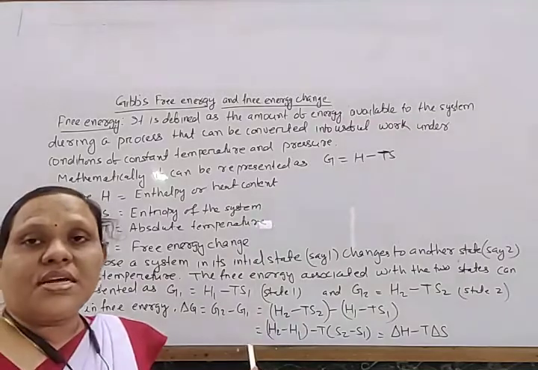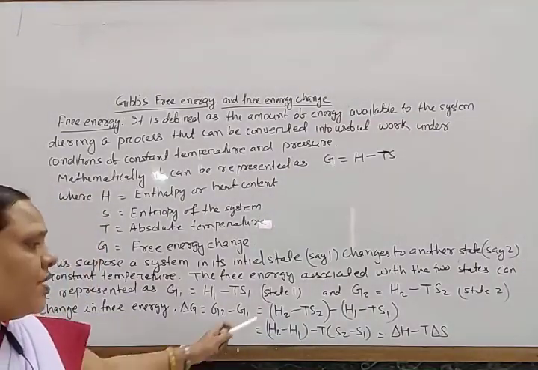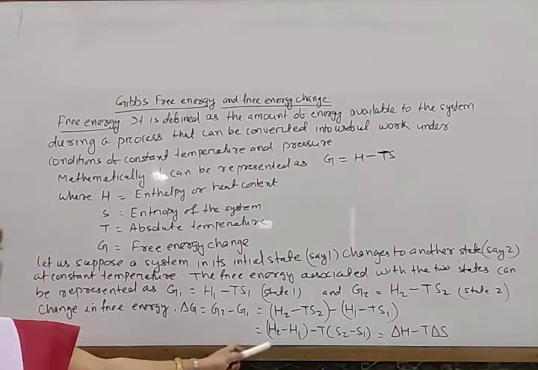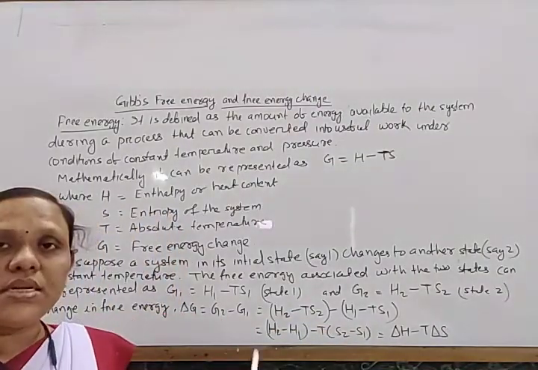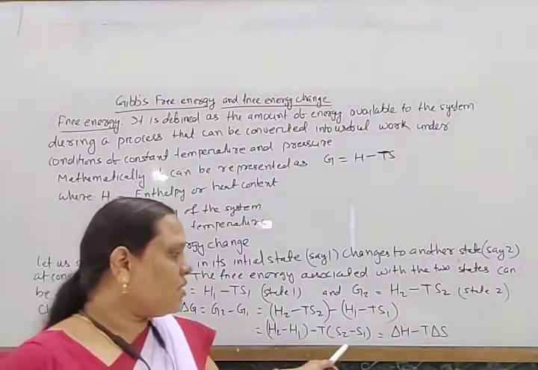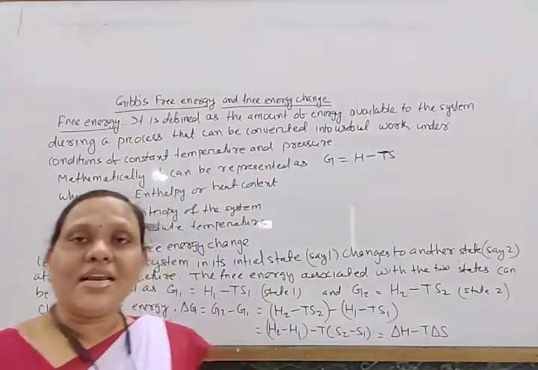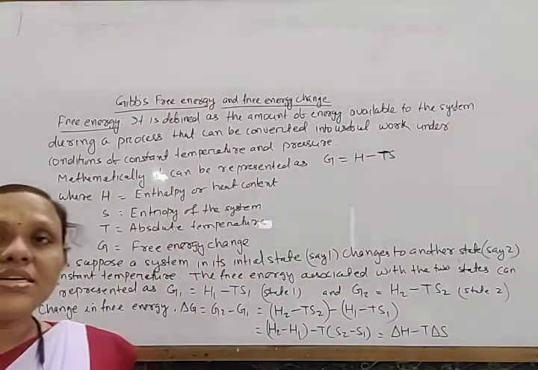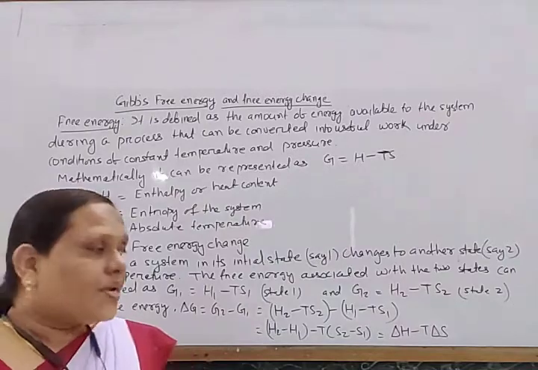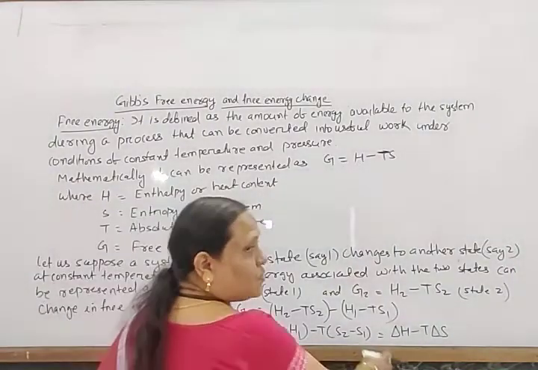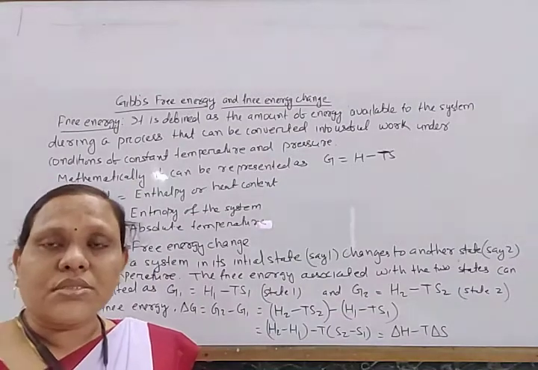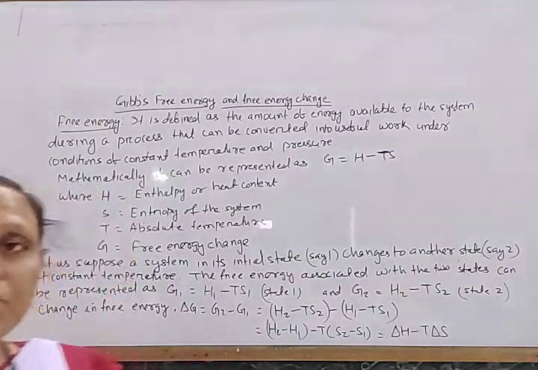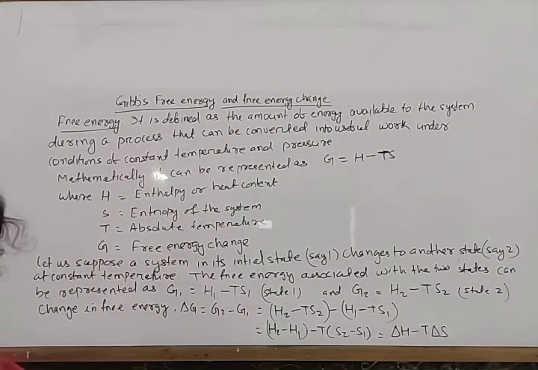The change in free energy delta G is G2 minus G1, which is H2 minus TS2 minus H1 minus TS1, that is H2 minus H1 minus T times S2 minus S1, that is delta H minus T delta S. This equation is known as the Gibbs-Helmholtz equation. So note this down.